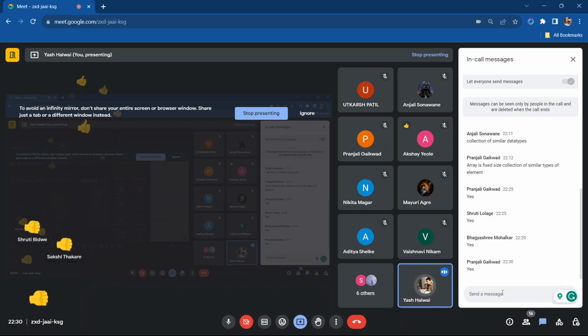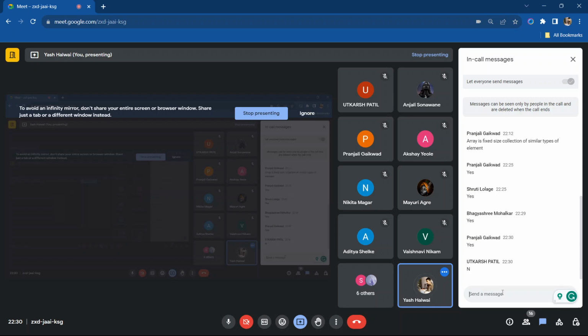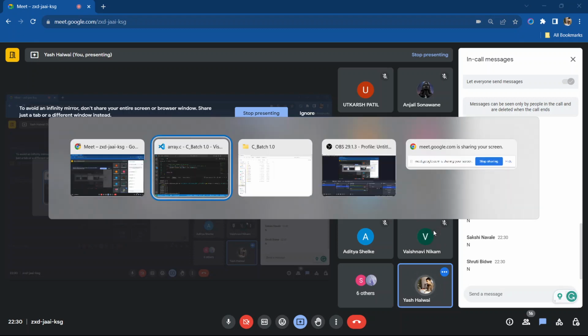So are you not familiar with the array? Can I take one more example so you can understand? If you're not familiar till now, please let me know and I will explain again. Anyone who doesn't understand the array? If you understand, please write in the chat. I will check your attention as well. Okay, Utkarsh is paying attention, Bhagesh also, Anjali. Very good. So now moving further.